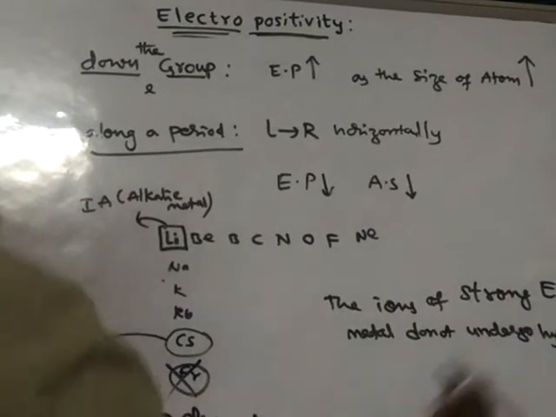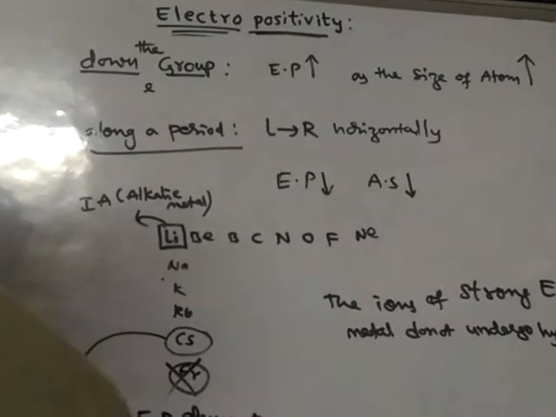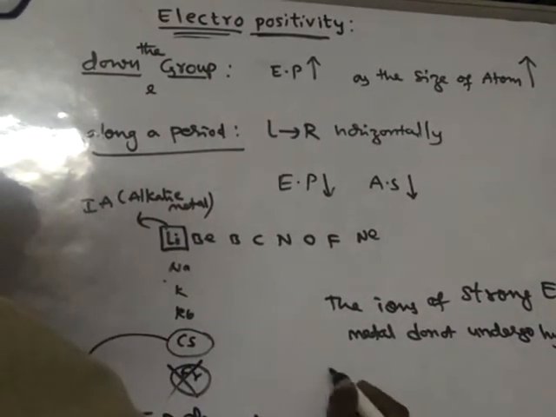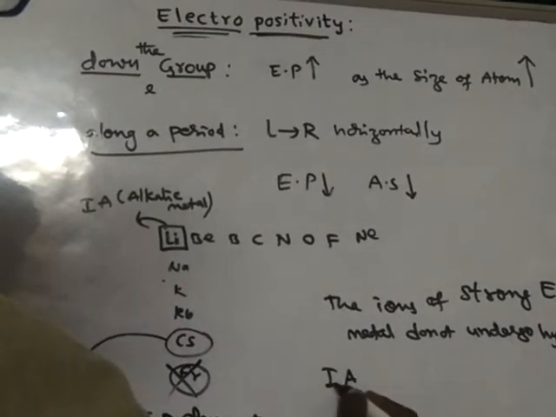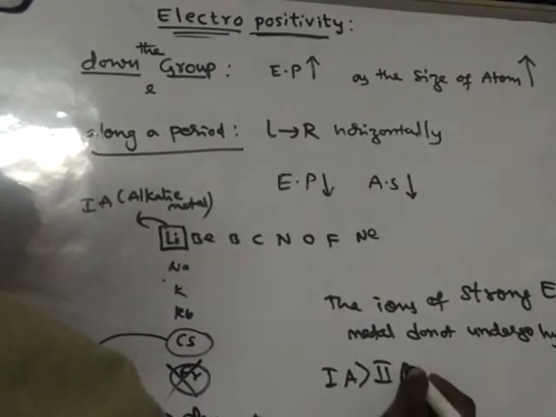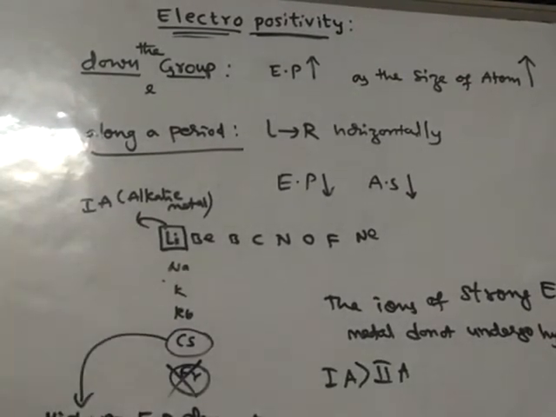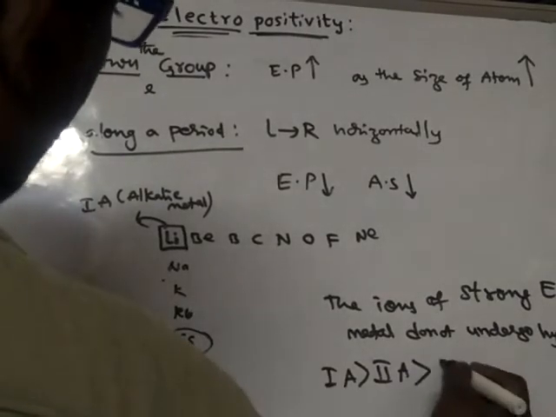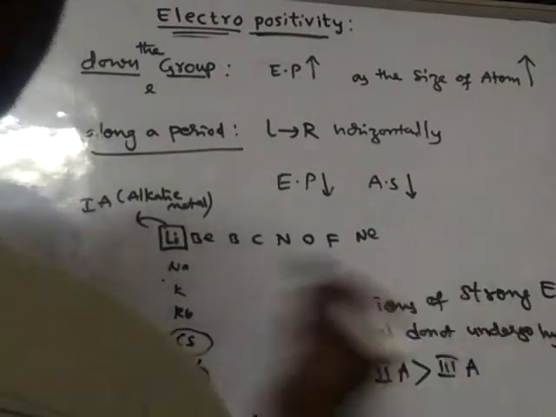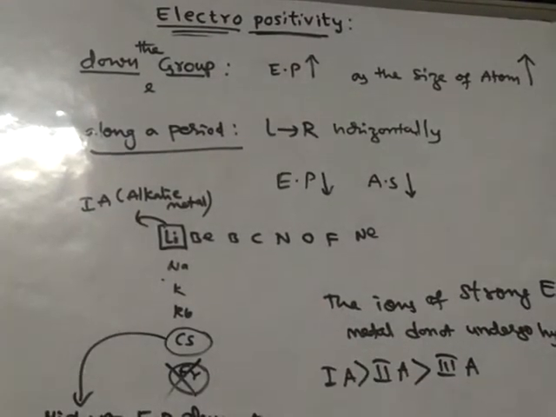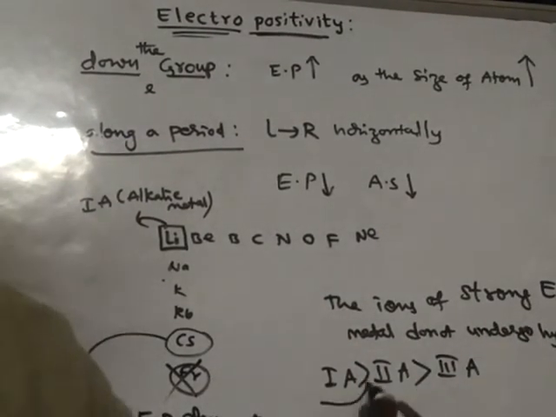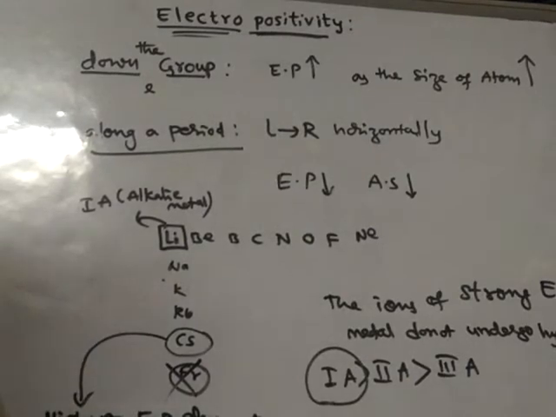Which metals are strong electropositive metals? First A metals are more strongly electropositive than second A metals, and second A metals are more strongly electropositive than third A metals, and so on. Strong electropositive metals do not undergo hydrolysis.